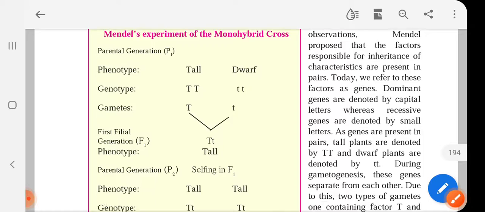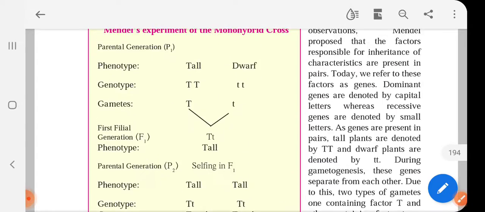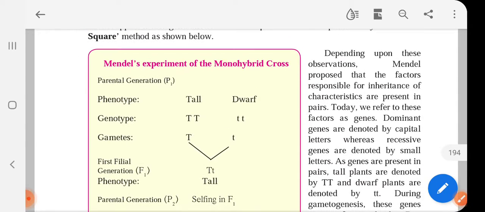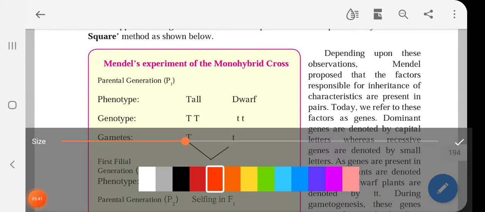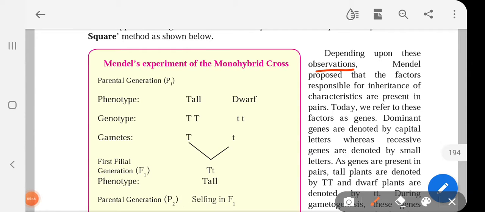Depending upon this observation, Mendel proposed that the factors responsible for inheritance of characteristics are present in pairs. Today we refer to these factors as genes. Dominant genes are denoted by capital letters, whereas recessive genes are denoted by small letters.